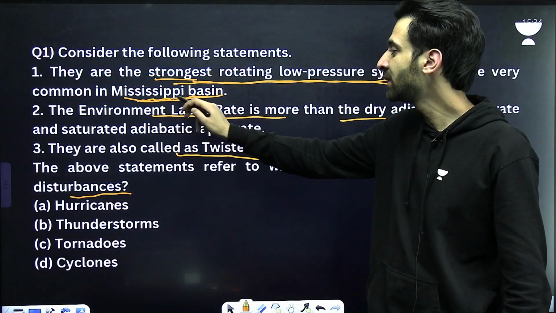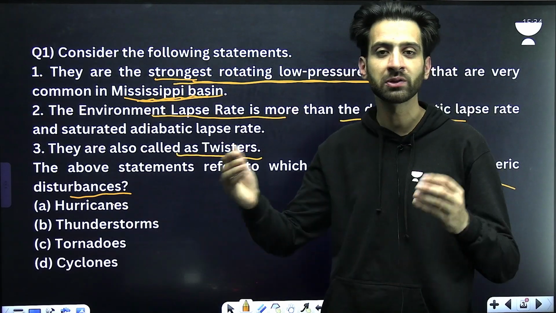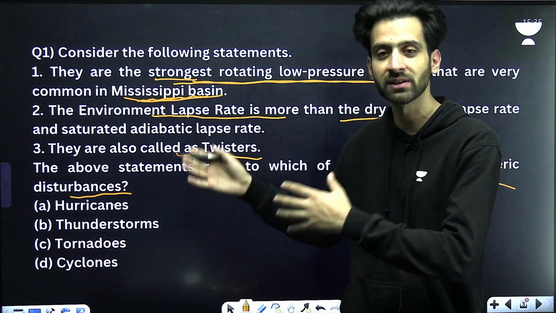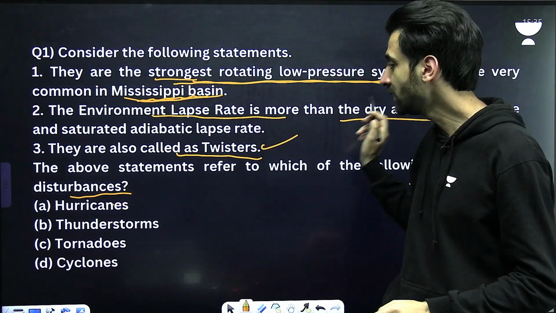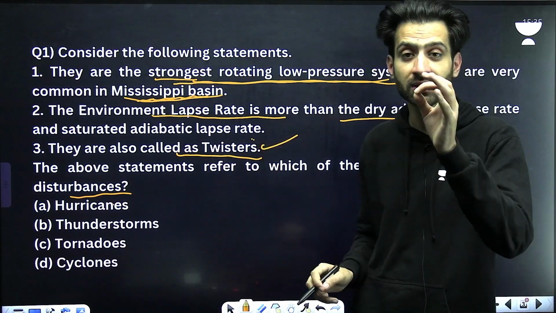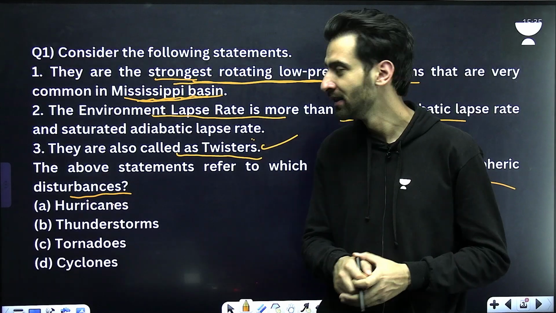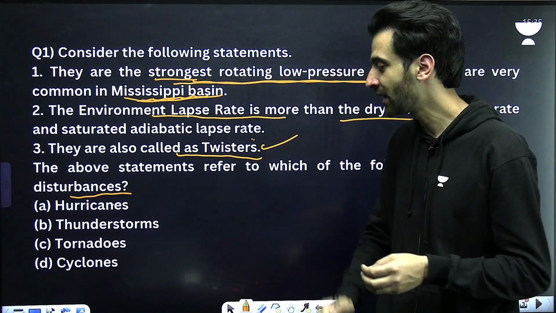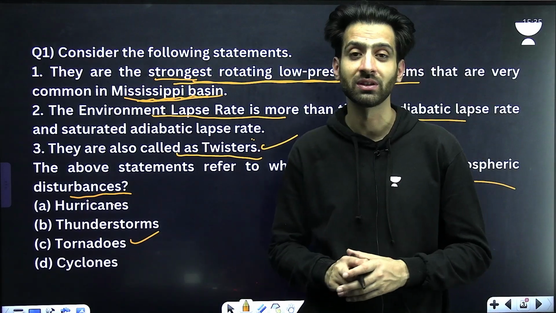So this statement indicates that it's talking about the tornadoes. If you want to look at further statements, well and good. If you don't want to look, you can still answer it from the one statement alone. But do look at the other statements as well. What are they also called? They are also called twisters. This was the question asked in the mains 2024. So all these statements prove that we are talking about the tornadoes. I hope you understood question number 1.